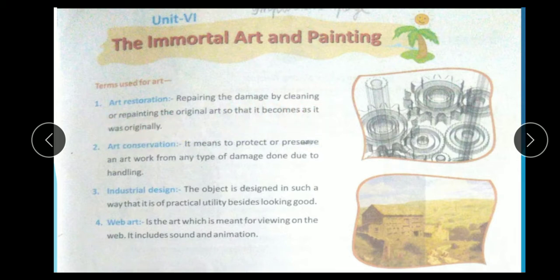Art restoration means repairing the damage by cleaning or repainting the original painting. Sometimes we need to repair and repaint the original painting so that it becomes as it was originally. It is called art restoration.